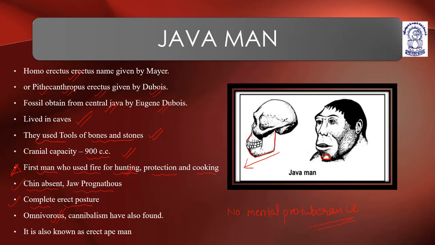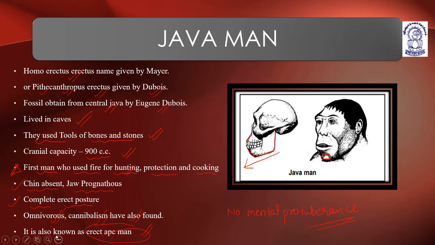They were considered as omnivores. Cannibalism also found. They also show cannibalism, and they are also known as erect ape man. Java man. Homo erectus erectus was given the name by Mayer. Pithecanthropus erectus was given by Du Bois. Fossils obtained from Central Java by Eugene Du Bois.